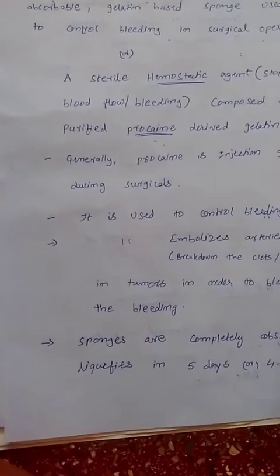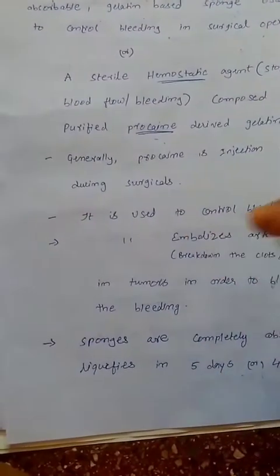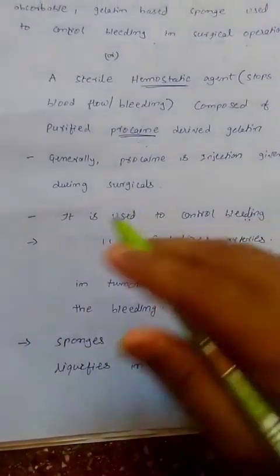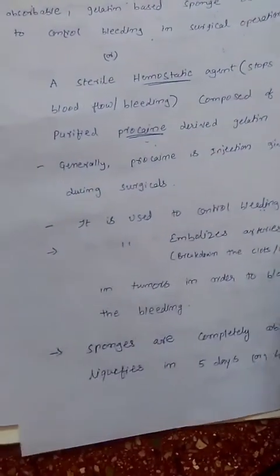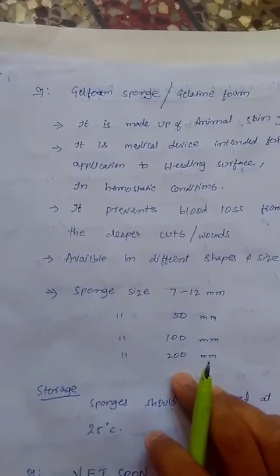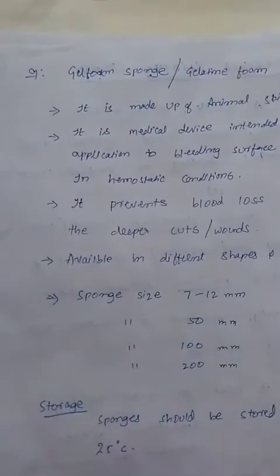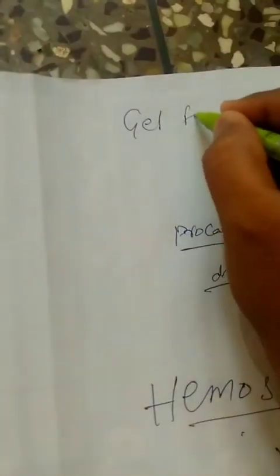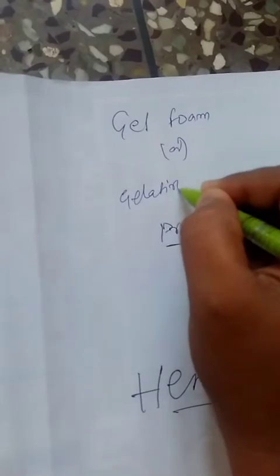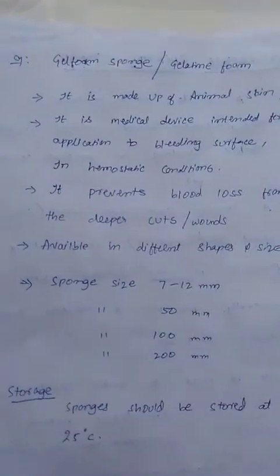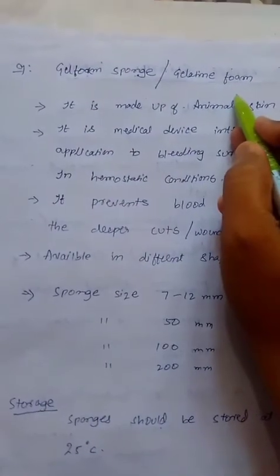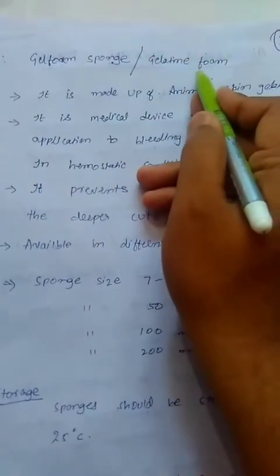First the sponge will be in solid form. After 5 to 6 days, or within a week, it generally converts into liquid state. The best example is Gelfoam, the gel form sponge. This is the best example of absorbable gelatin sponge.